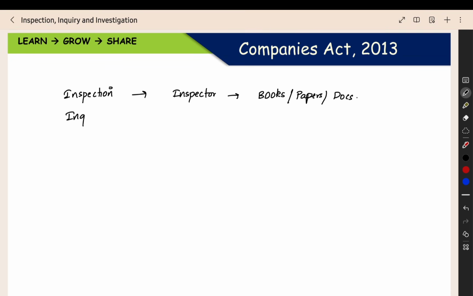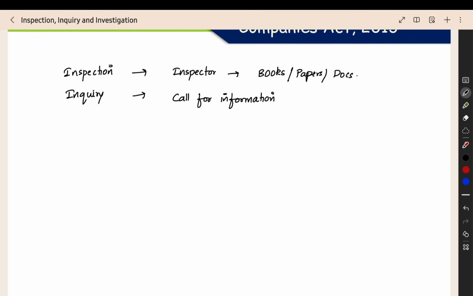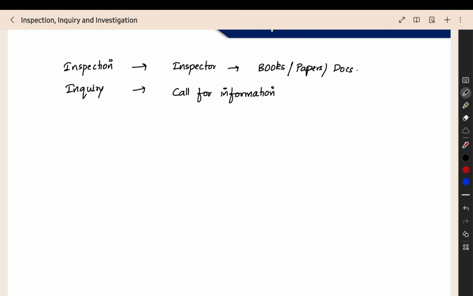Then the next thing is inquiry. Inquiry means calling for information. They may ask you to furnish some information, give some explanation or provide documents. That is called an inquiry. They will ask you questions, and for that you have to give the proper answer.